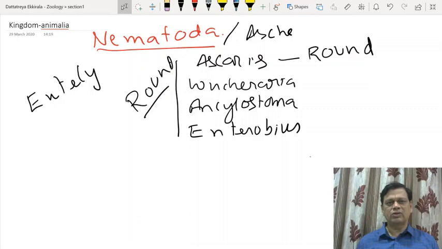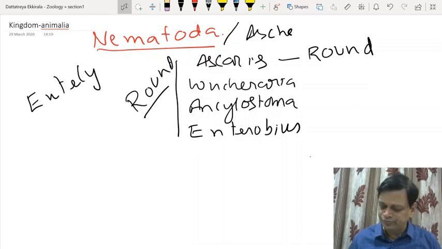They are unisexual, you can also call them dioecious, meaning male and female are separate. In Platyhelminthes, they are monoecious, meaning bisexual animals. And fertilization will be internal. Then in Nematohelminthes or Nematoda, the roundworms, the gut is generally without muscles, and the only exception is the pharynx. The pharynx is muscular, the rest of the gut is non-muscular.